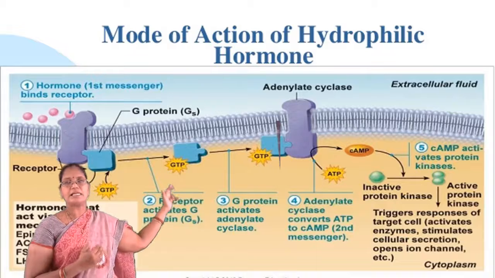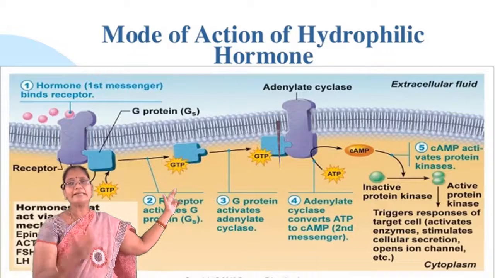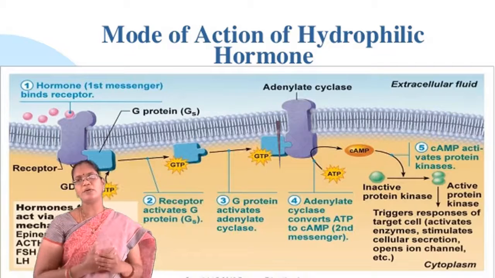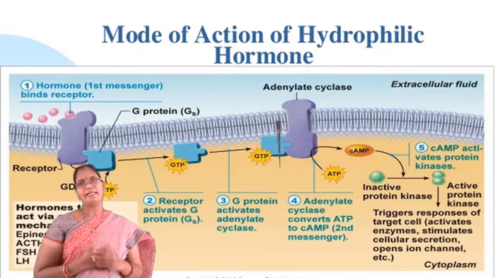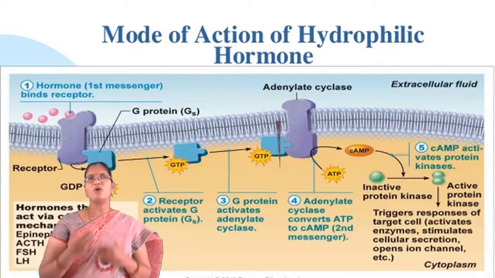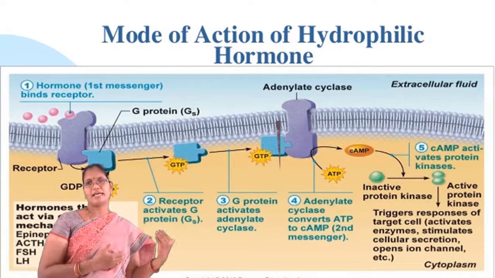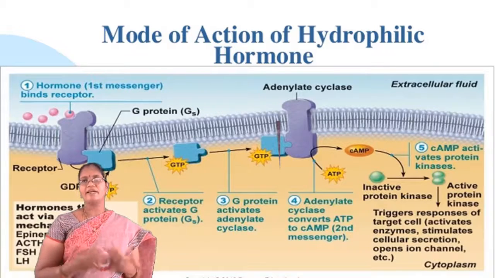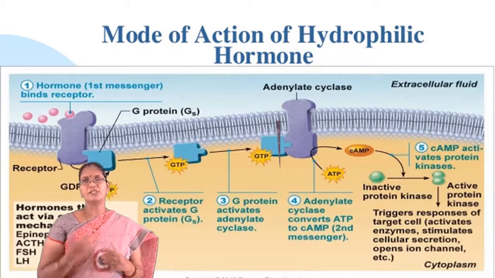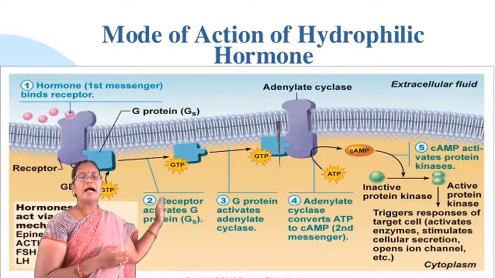The cyclic AMP produced will convert inactive protein kinase into active protein kinase. Once the protein kinase is activated, it will phosphorylate the target enzymes. So the activated protein kinase triggers responses of the target cell, that means it activates enzymes, stimulates cellular secretions, and opens channels. So this is the mode of action of hydrophilic hormones.